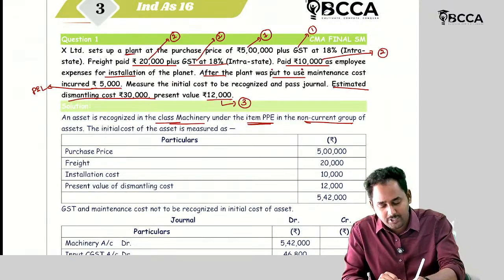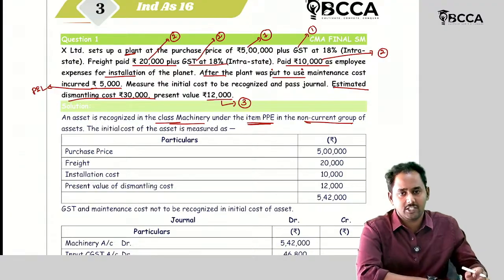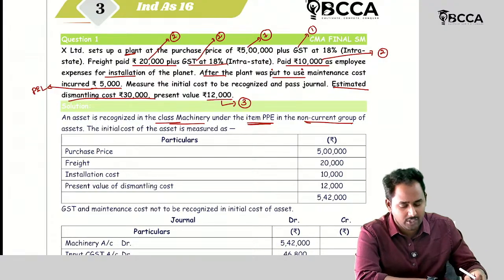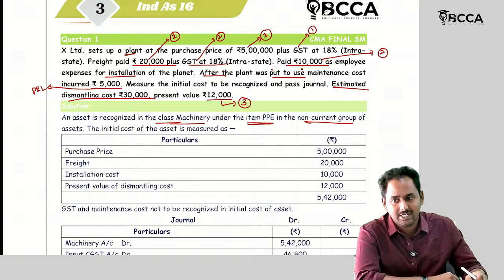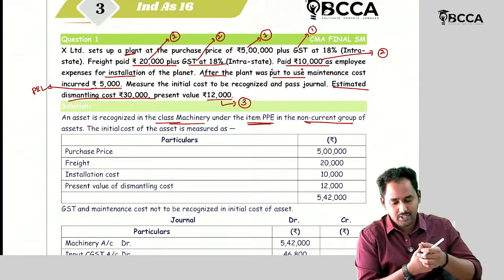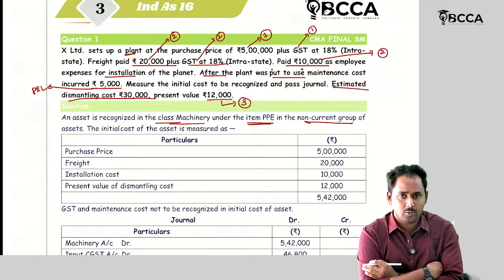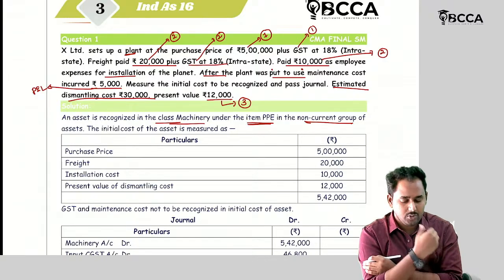This plant should be recognized because I purchased a plant. So generally I have taken the default assumption that I may use it for more than one accounting period, and that too, plant is a tangible item. Why am I purchasing this plant? For the production of goods. So it satisfies the definition of PPE, and I am also able to find the future economic benefits and measure the cost reliably. So I can record this asset.